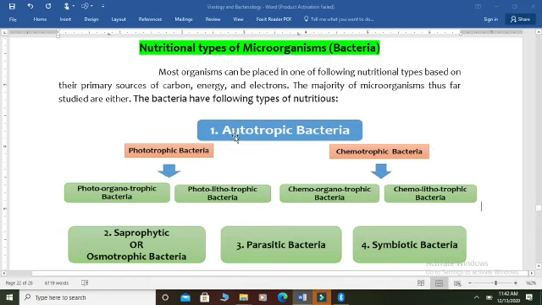This is the first category of bacteria, the autotrophic bacteria. The second category of bacterial nutrition is the saprophytic bacteria. They are also known as osmotrophic bacteria. Saprophytic bacteria are also known as scavengers, because just like fungi, these bacteria feed on other non-living substances. Basically, they feed on organic substances or the dead organic remains of plants as well as animals.